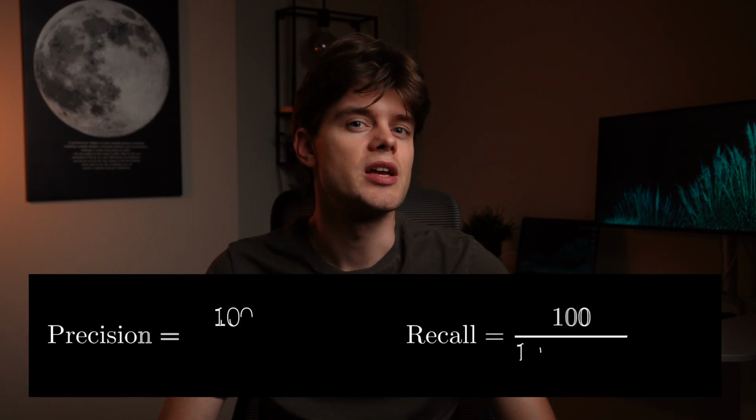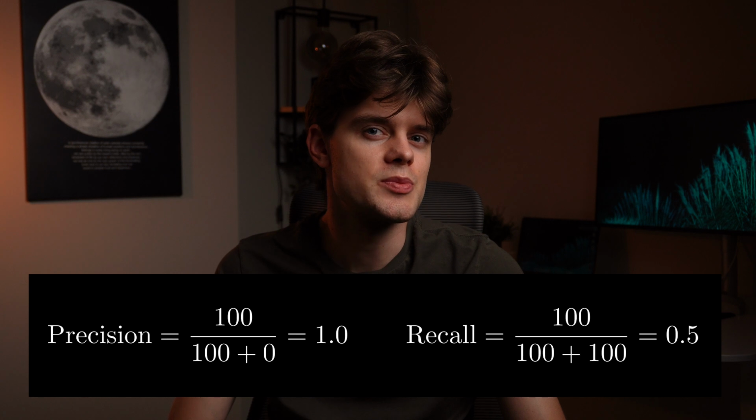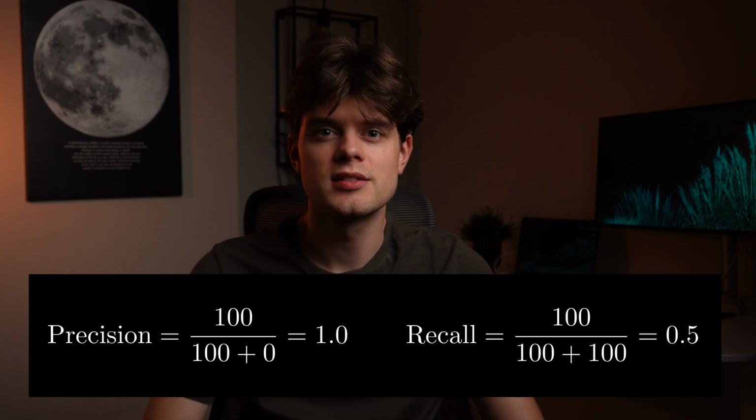We did not introduce any false positives, so precision is perfect. But recall shows that something is not quite right. Can you tell why? Of course, it's a very extreme example, but you get the idea. I would encourage you to look at what question the metric answers and choose the right one based on that.